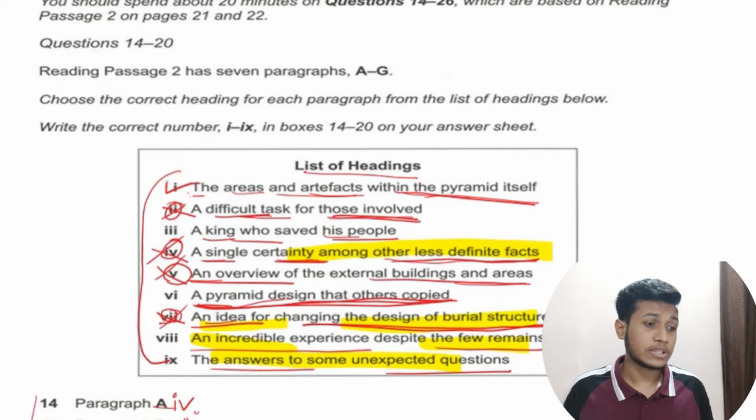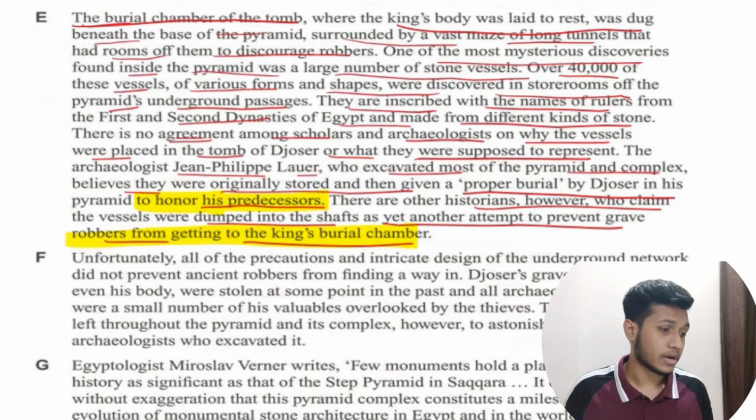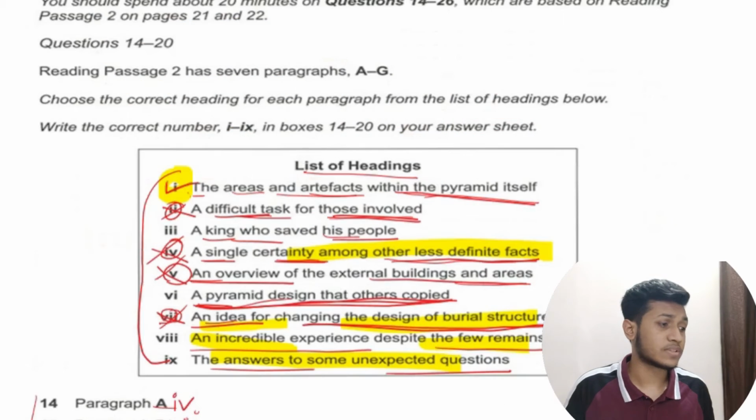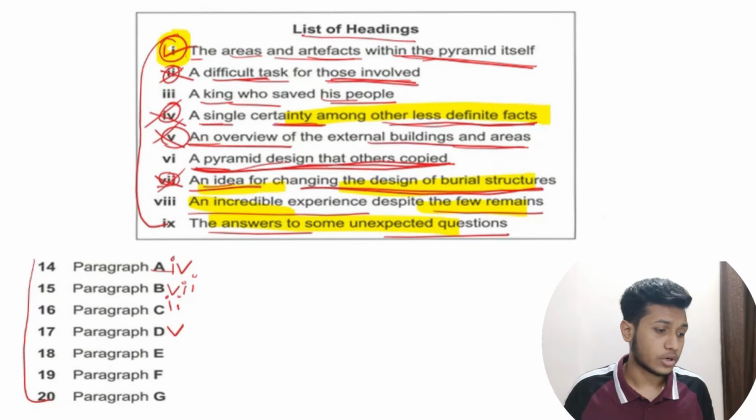Area and artifacts within the pyramid itself. See, what are they talking about in the paragraph? They're talking about how it had a lot of rooms before entering the burial chamber of the king, and it also had a lot of vessels of various forms and shapes. They're talking about what was found inside the rooms. So this is option 1. E is option 1. So let's now cancel this. And how many remain? Number 3 is remaining, then 6, 8 and 9.